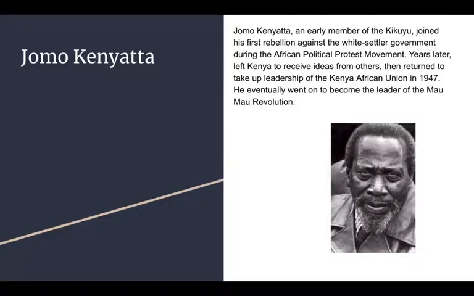Who was Jomo Kenyatta? Jomo Kenyatta, an early member of the Kikuyu, joined his first rebellion against the white settler government during the African political protest movement. Years later, he left Kenya to receive ideas from others, then returned to take up leadership of the Kenya African Union in 1947. He eventually went on to become the leader of the Mau Mau Revolution.